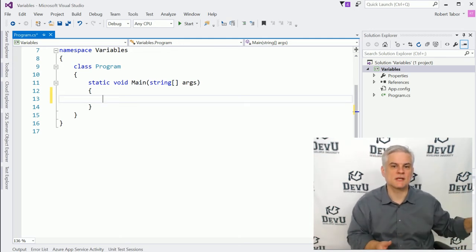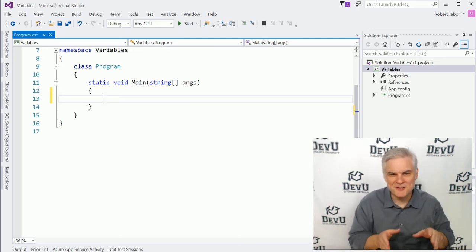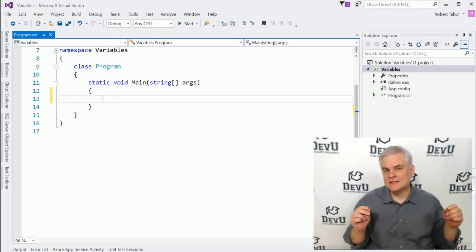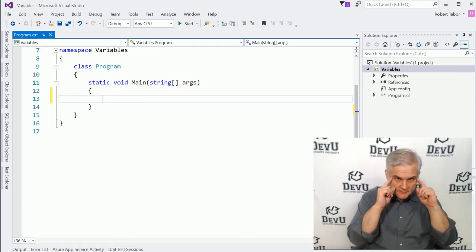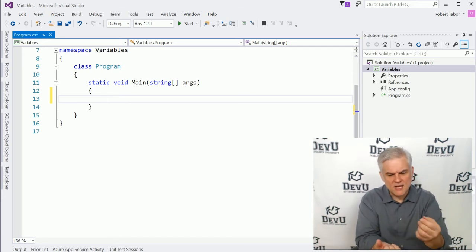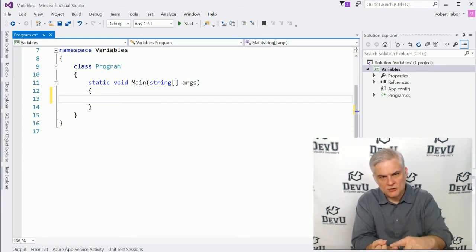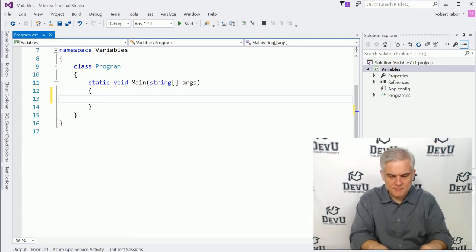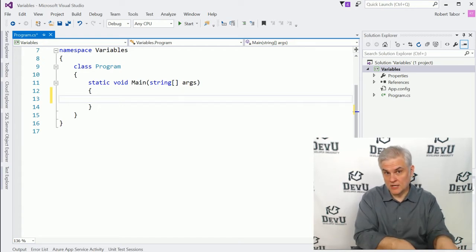Now, before we get started typing some code, all the same rules apply in this video that applied previously. So you have to type the code exactly the way that I type it. Take the time, develop the skill of identifying even small differences, a difference in capitalization or in spacing or the various special punctuation marks that we use while we're writing code.